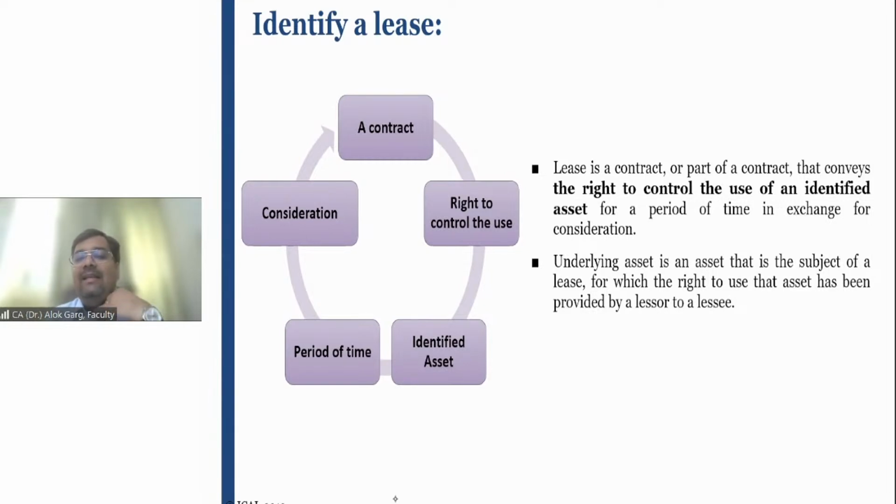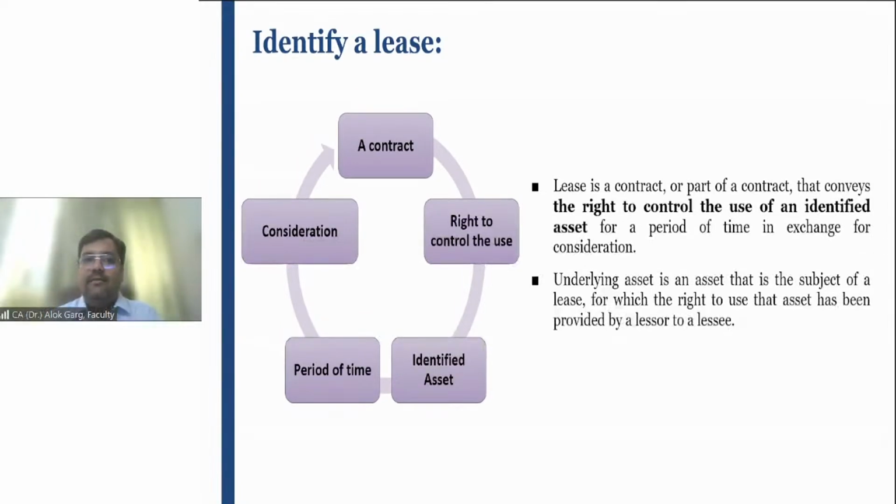Probably you guys either have taken a property on a rental basis in your lifetime, or you have given a property on a rental basis, right? So this is a very, very popular form, taking something on a rental basis or giving on a rental basis. So in case of a lease agreement, what is there? Number one, there are two or more parties. What is the name of these parties? Lessor and lessee.